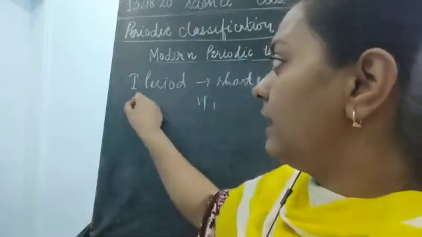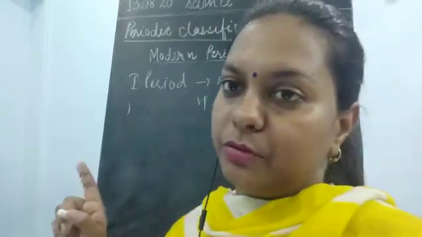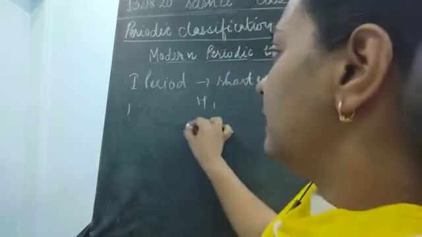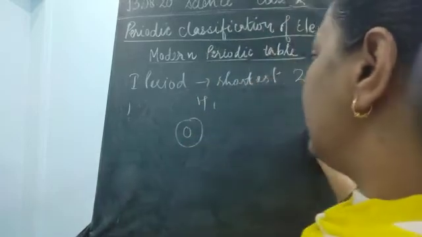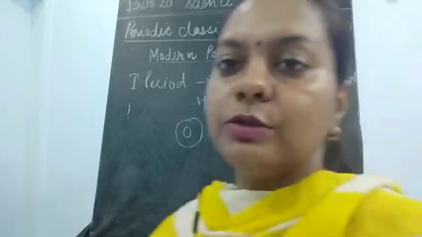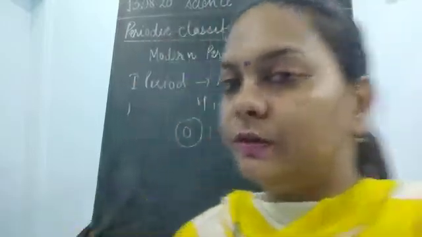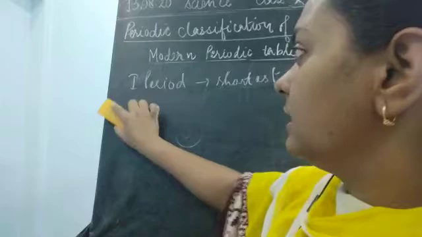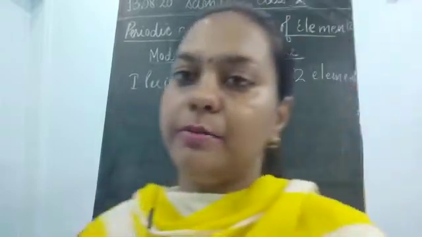They have only 1 shell in their outermost region. Hydrogen has 1 shell, and helium also has 1 shell with 2 electrons in it. So they belong to the first period, which is the shortest period of the modern periodic table.